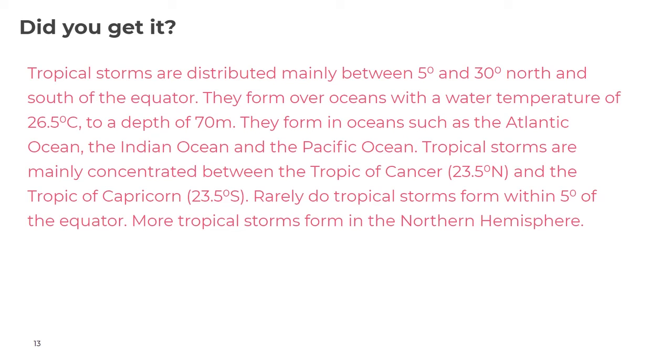So tropical storms are distributed mainly between 5 degrees and 30 degrees north and south of the equator. They form over oceans with a water temperature of 26.5 degrees Celsius to a depth of 70 metres. They form in oceans such as the Atlantic Ocean, the Indian Ocean, and the Pacific Ocean. Tropical storms are mainly concentrated between the Tropic of Cancer, 23.5 degrees north, and the Tropic of Capricorn, 23.5 degrees south. Rarely do tropical storms form within 5 degrees of the equator. More tropical storms form in the northern hemisphere. So this paragraph covers all of those key ideas you were asked to include within your answer.